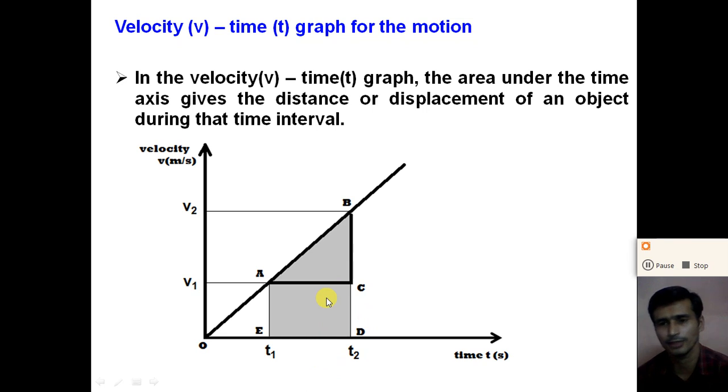So from the velocity time graph we can get information about the average acceleration and the instantaneous acceleration. One more point is that the slope of the tangent drawn at any point on the velocity time graph gives us the acceleration at that time.